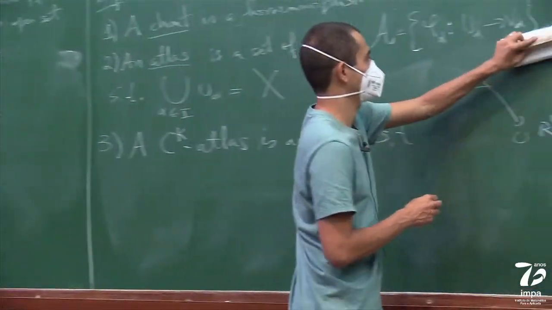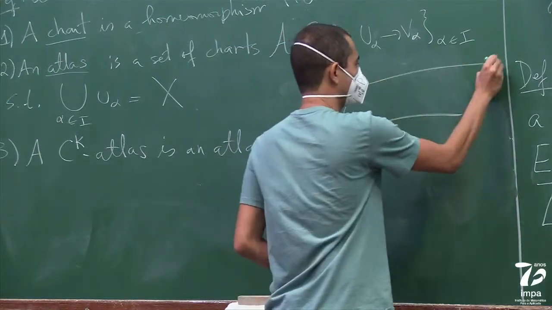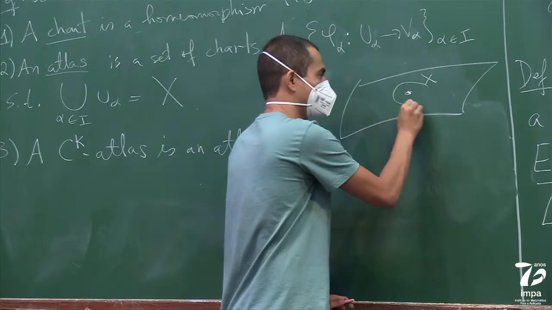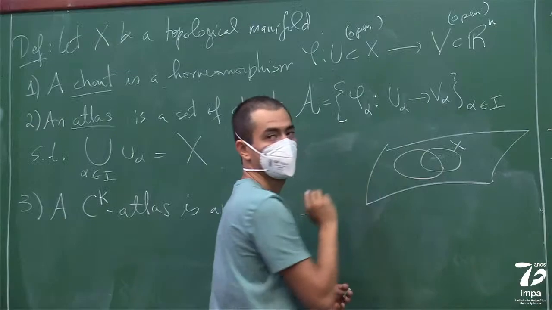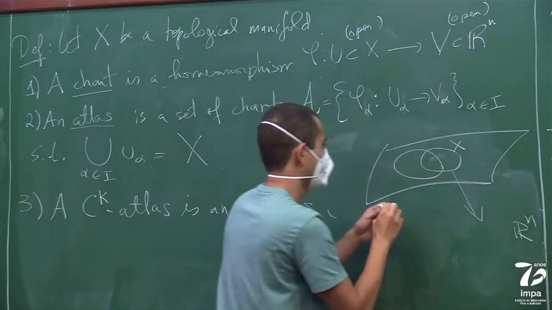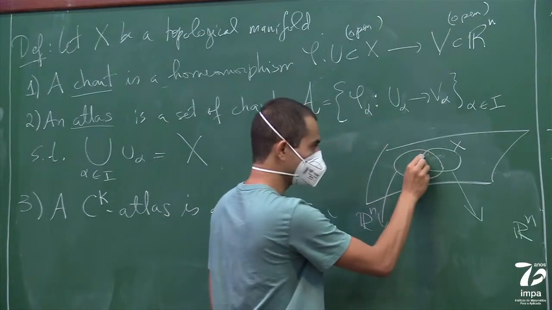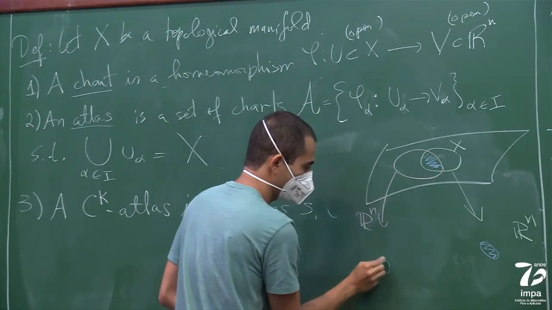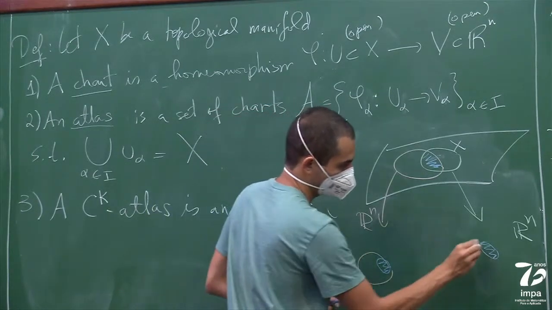So let me draw the picture here. So here's your manifold, your topological manifold. And then say you have two charts that overlap. So we have a pink and a green. This one takes values in Rn. This one takes values in Rn. And at the intersection, you can look at the image over here, and you can look at the image over here.